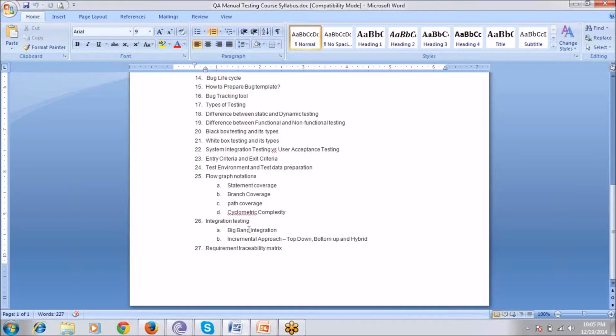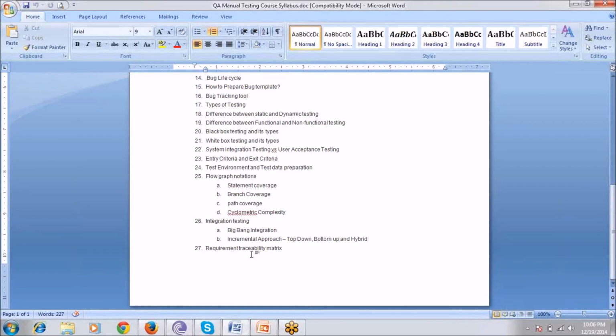When developers develop applications, they do unit testing, and after successful execution of those units, they integrate more than one unit, and after integration they also confirm with testing. But it is also our responsibility as QA to do one round of integration testing. That's system integration testing, and in it we have two kinds of approaches: one is top-down and the second is bottom-up, and the combination of these two approaches is called the hybrid approach.